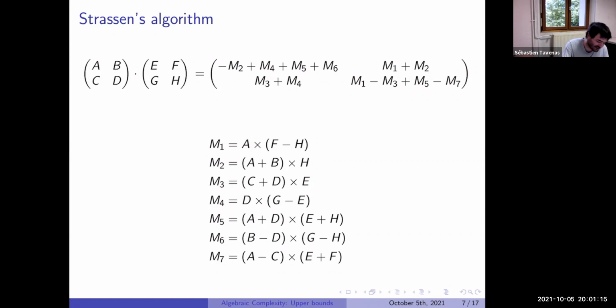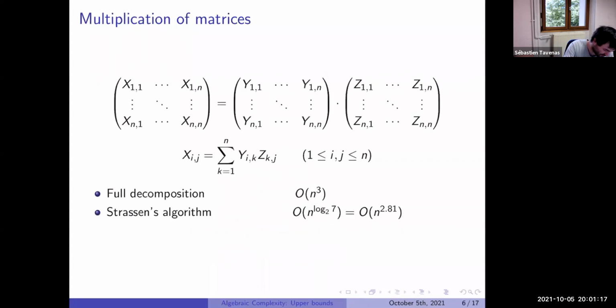And so the complexity will be n to the log base 2 of 7. In fact, if it were 4, it would be quadratic. If it were 8, it would be the basic algorithm, which gives exactly n cubed. So with 7, we see it's a bit less than n cubed. It's n to the 2.81.